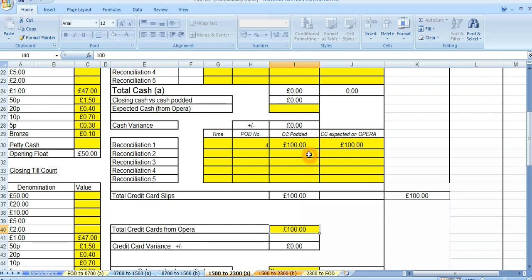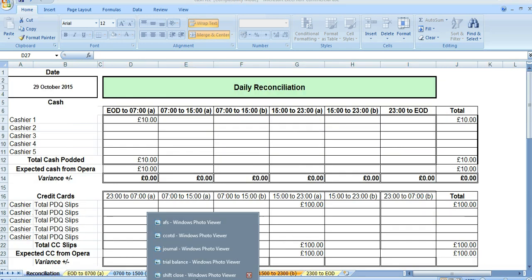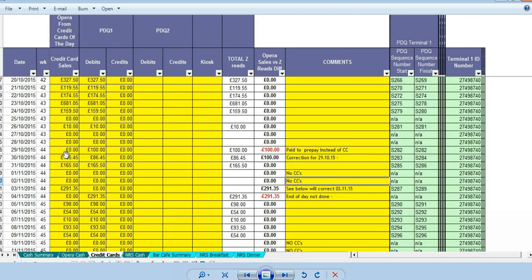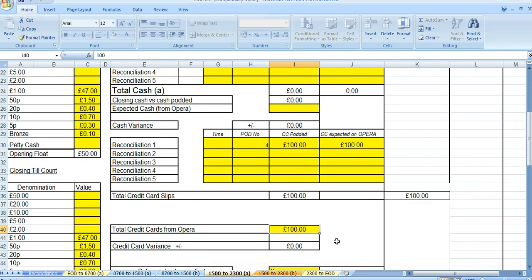We've missed this. The manager comes in the next day and finds that the cash rec doesn't agree with what they have put in on the audit finance sheet. So we need to know where we're getting these correct figures from. So where do we get that from? Well, at the end of the shift, I could be taking that from a couple of places.